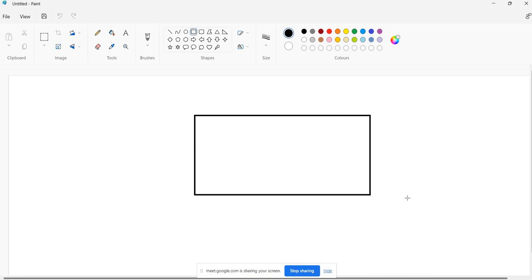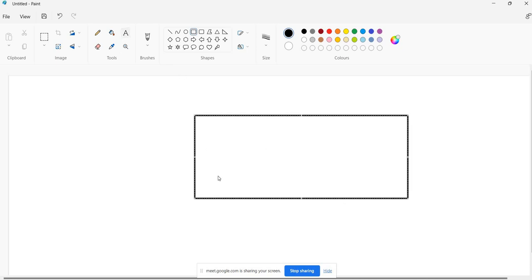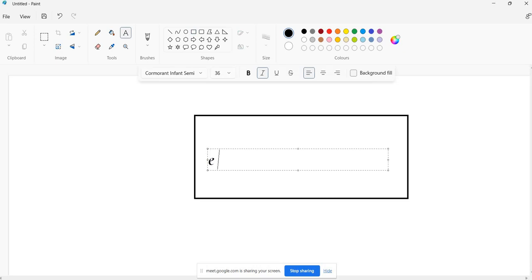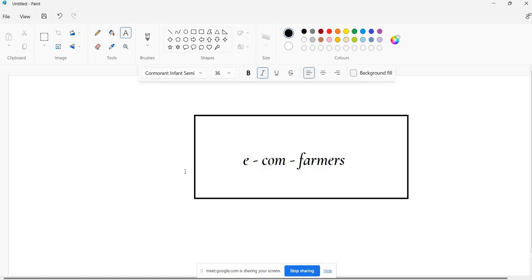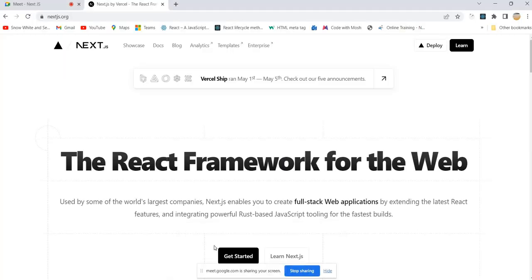So simple. This project is e-commerce for farmers. Farmers can upload their product information on an e-commerce site and users can purchase the products through this application. Normally, think of how Amazon is working, how Big Basket is working. Like Big Basket, there is a third-party vendor, a third-party person. They purchase from the farmers and they sell.